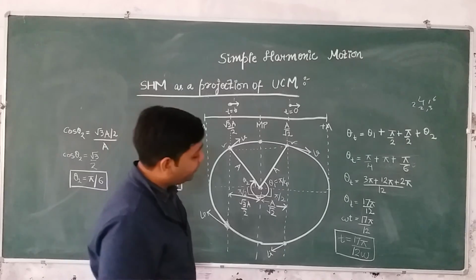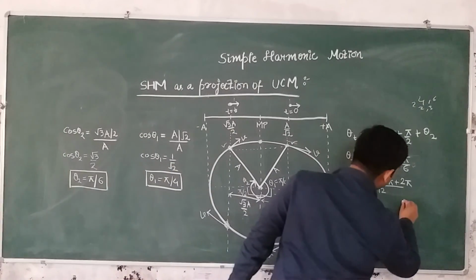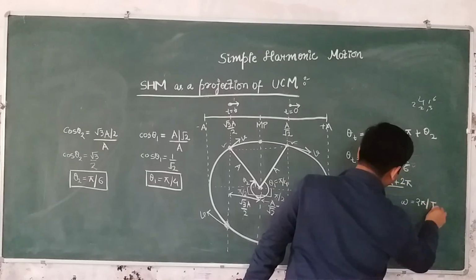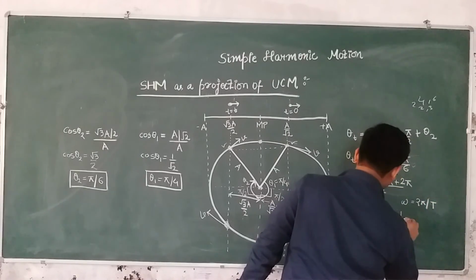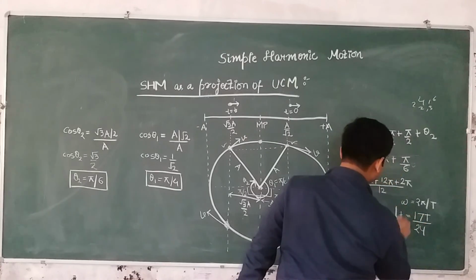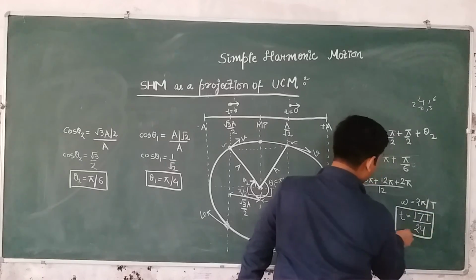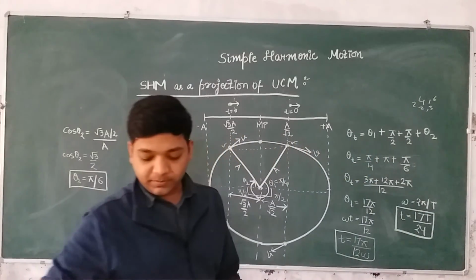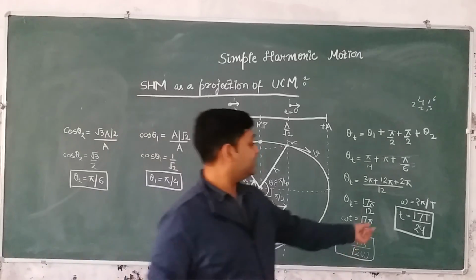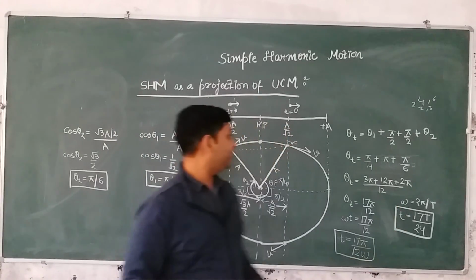What is omega? 2 pi by T. And if you substitute omega is equal to 2 pi by T, the answer comes out to be t is equal to 17T by 24. Please check yourself by doing this. So yes, the answer comes out to be 17T by 24.